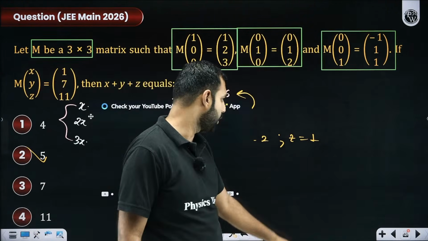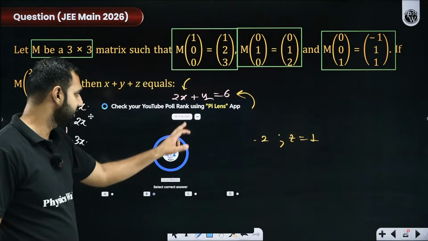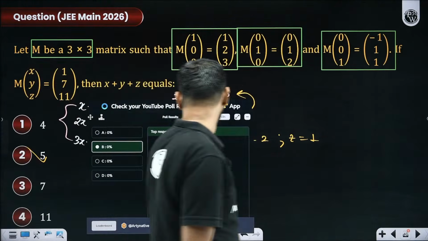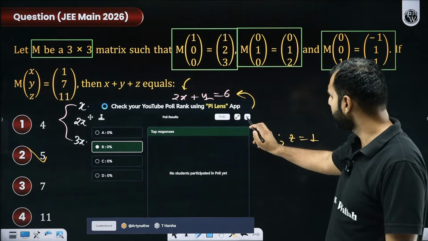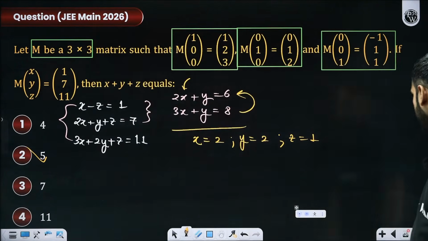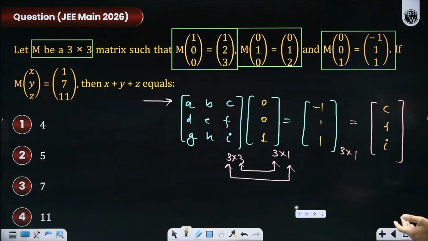Option B, and I'm sure most of you must have marked option B. Yes or no? Nobody responded. What happened all of a sudden? Some of you were already participating in this. Nobody? Why? Everybody got this? Everybody understood the whole explanation?